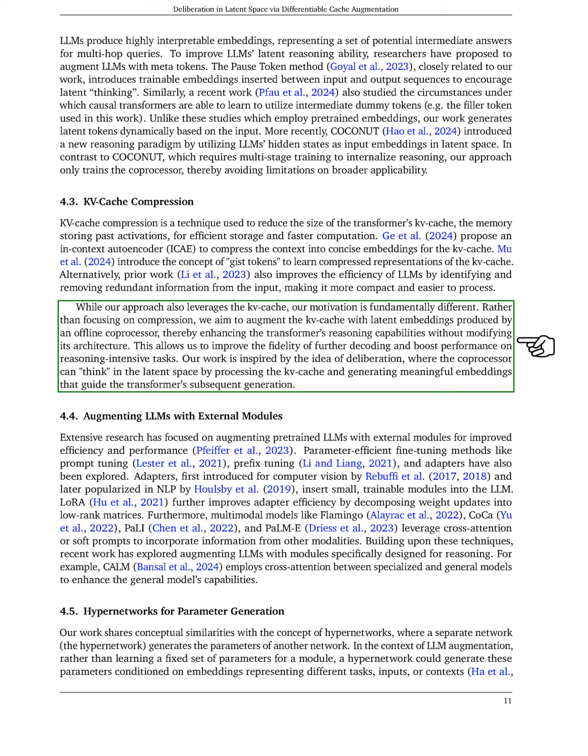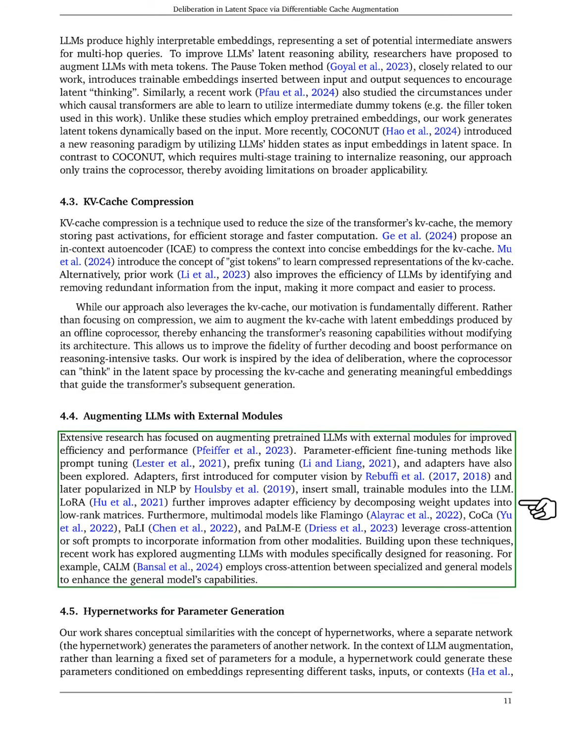Lastly, we look at augmenting LLMs with external modules to boost efficiency and performance. Various parameter-efficient fine-tuning methods have been explored, including adapters and techniques like LoRa that improve efficiency. Recent work has also focused on adding modules specifically for reasoning, such as CoM, which enhances model capabilities through cross-attention.